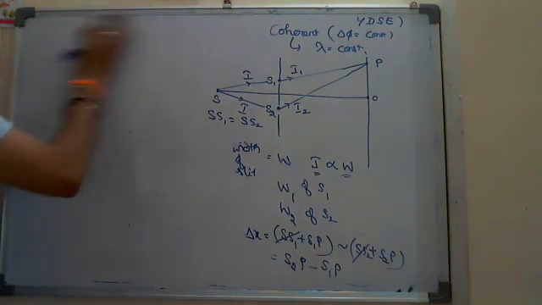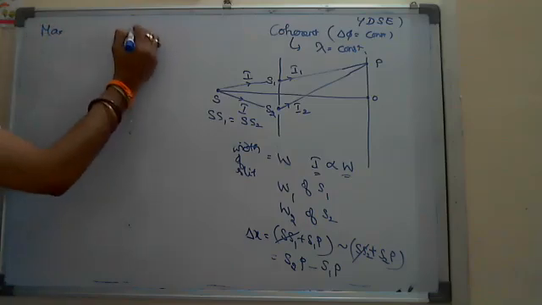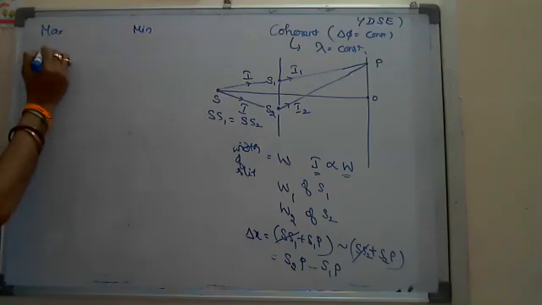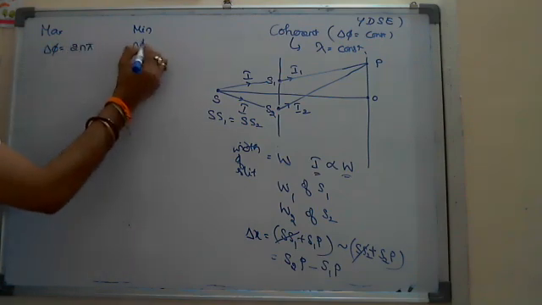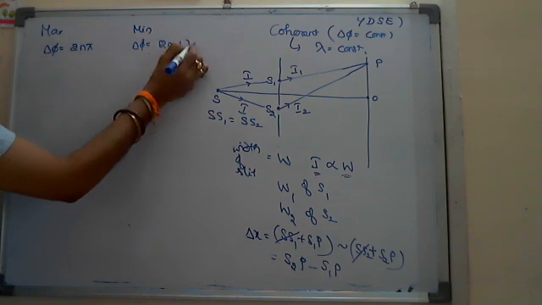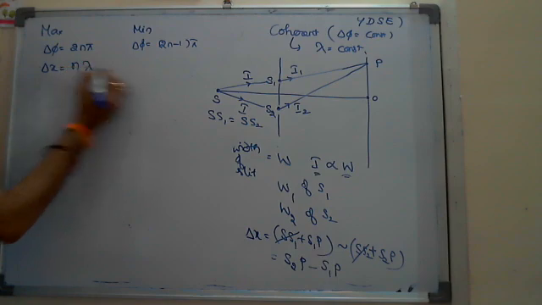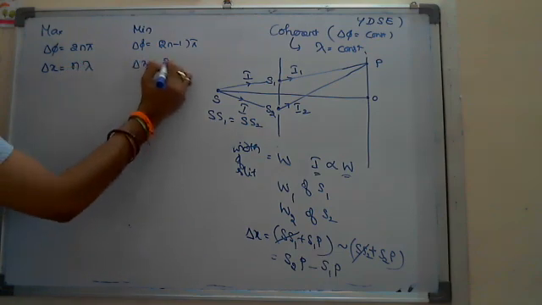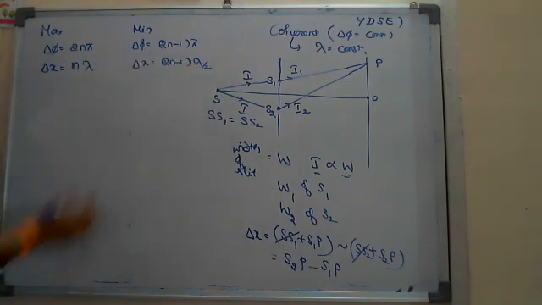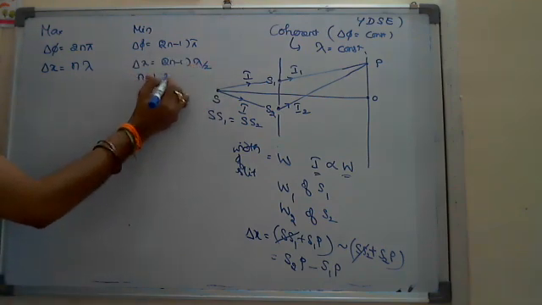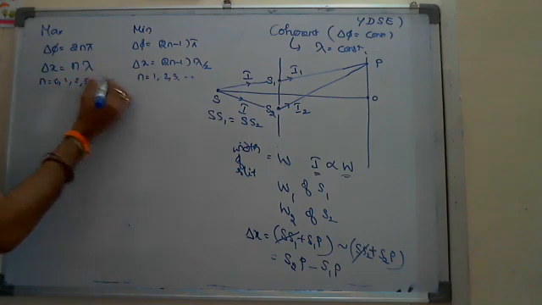The conditions I already told before starting Young's double slit experiment. For maximum, what is the condition? For minimum, what is the condition? Delta phi is 2n pi for maximum, and delta phi is (2n minus 1) into pi for minimum. The path difference, delta x, is n lambda for maximum, and delta x is (2n minus 1) into lambda by 2 for minimum. Here I take n as 1, 2, 3 and so on, and here n is 0, 1, 2, 3 and so on.